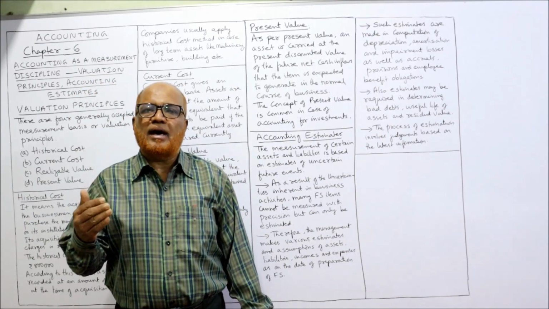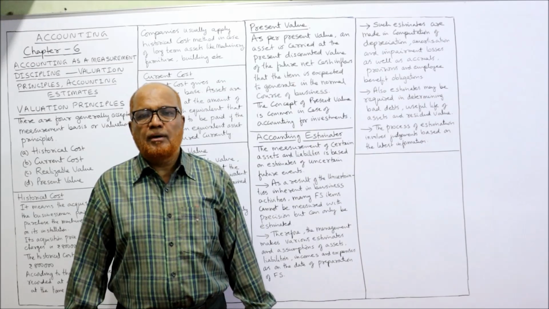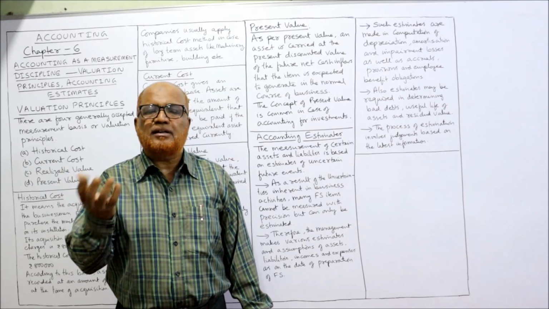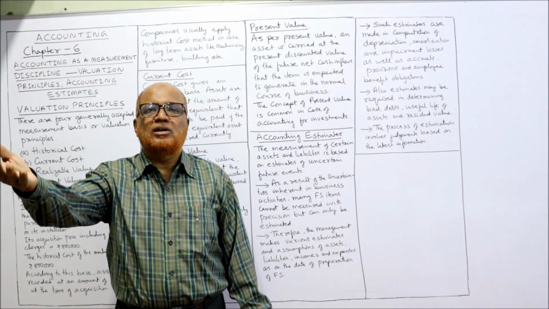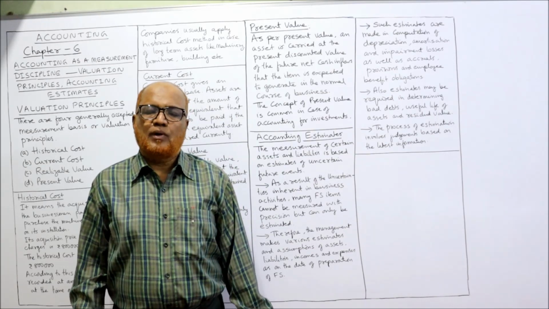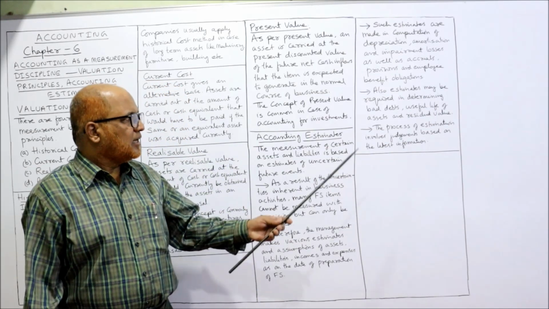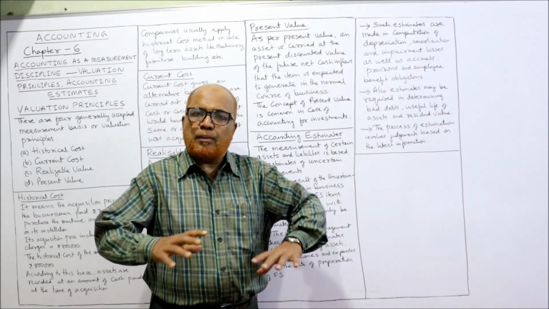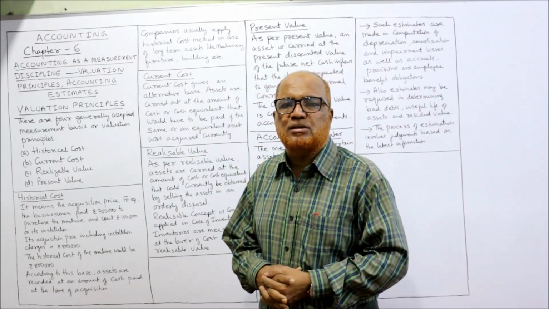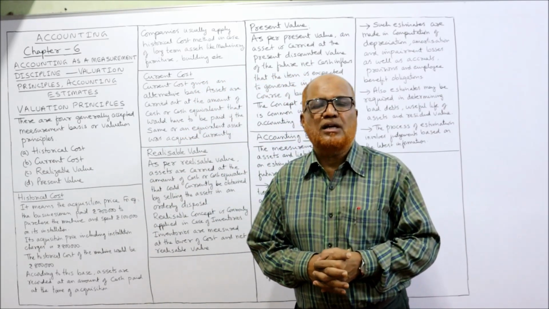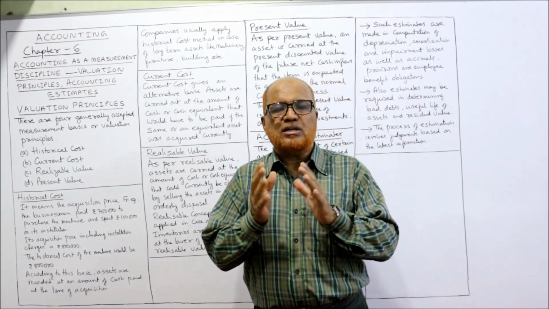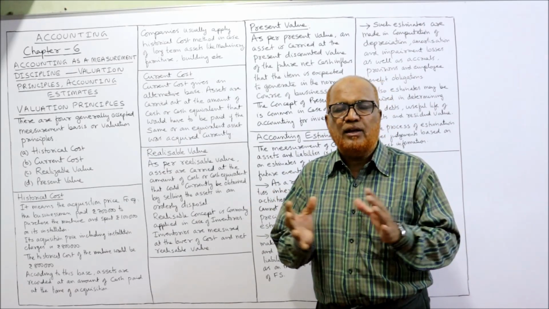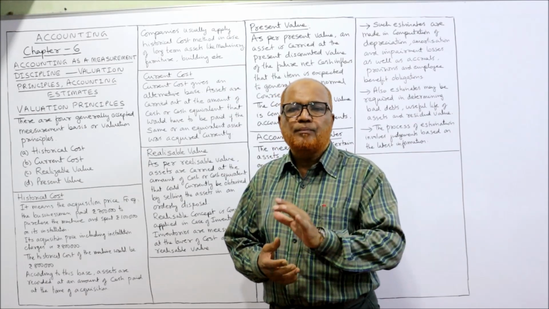Many areas are there where management has to apply estimations: bad debts, provision for bad debts. Similarly, the expected life or estimated life of the asset. How much would be the residual value we can get in future? All these will require estimates. Finally, the process of estimation involves judgment based on the latest information. Remember, the management should not estimate arbitrarily or randomly. It should be based on the latest information. On the basis of correct information, the management has to make the estimations of various values which are there in the income statement and balance sheet.